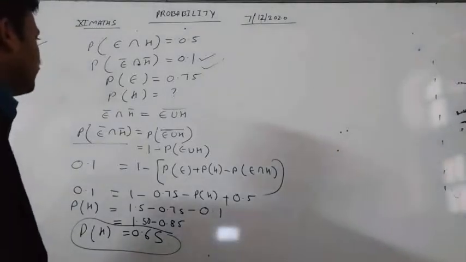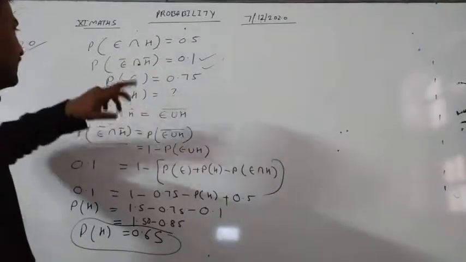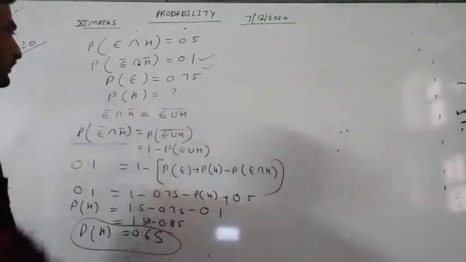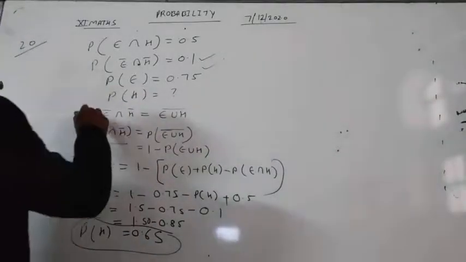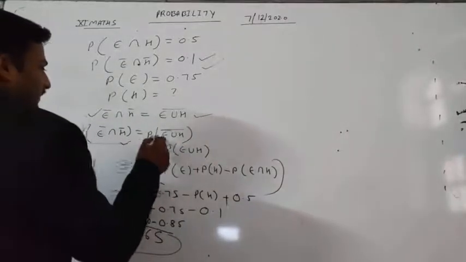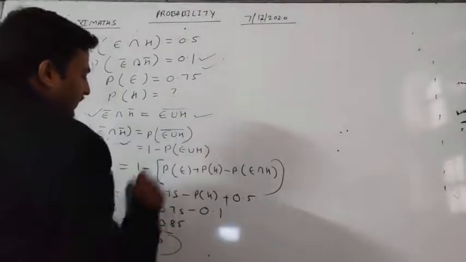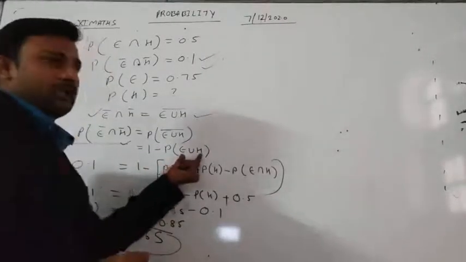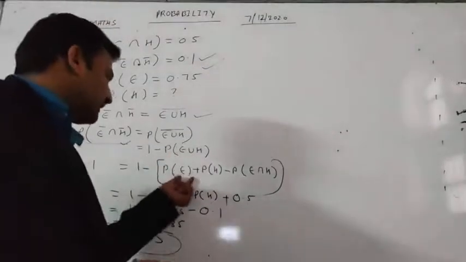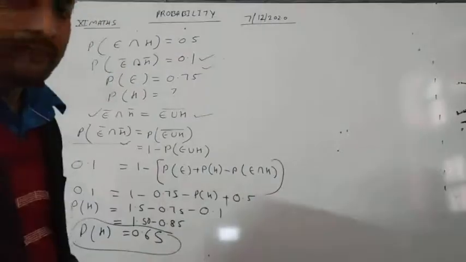So in this question we are given the probability of a student passing English and Hindi is 0.5, and the probability of passing neither English nor Hindi is 0.1. The probability of English is 0.75. The probability of Hindi we have to find out. So we can write this by De Morgan's law: the probability of this will be the probability of (E union H)'. This can be written as 1 minus the probability of E union H. And we know the probability of E union H is the probability of E plus the probability of H minus the probability of E intersection H.